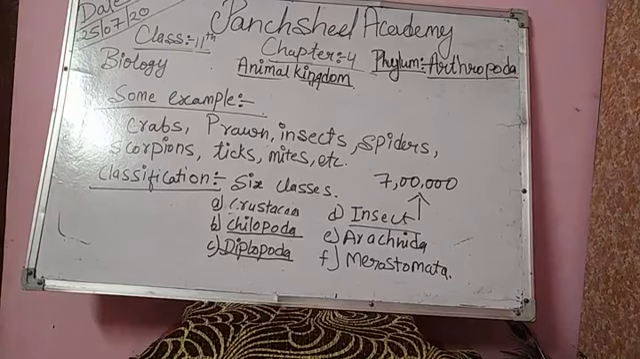Now the next one is Insecta. Insecta is the largest class of Animalia. It has over 7 lakh species. The insects are the most successful land invertebrates and the only major companion of humans for domestication in the world. The body has 3 regions: head, thorax and abdomen.